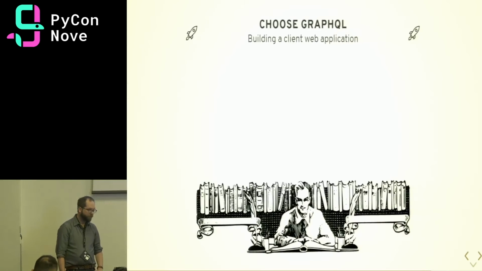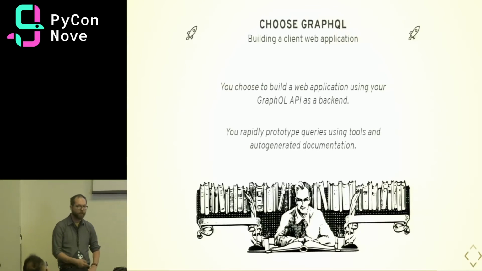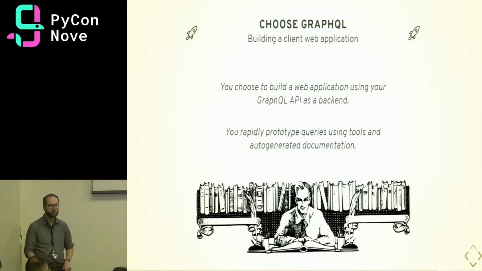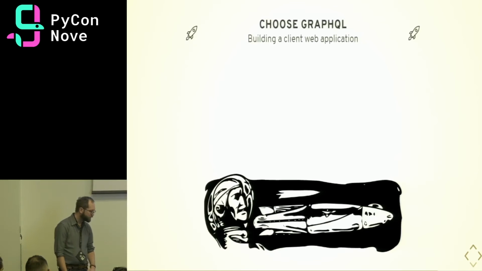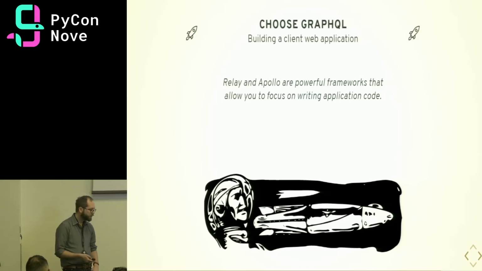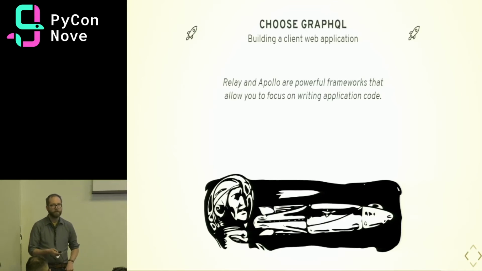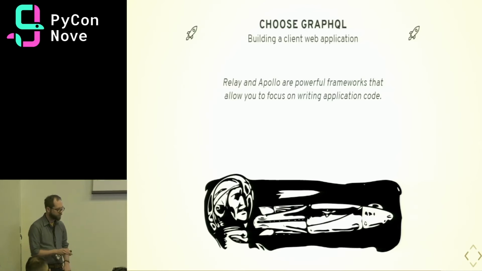So luckily, with GraphQL, API documentation is a first-class citizen. We have auto-generated documentation that we can explore and prototype queries with using GraphiQL, and it's a pretty awesome tool, great experience. You might choose to use a GraphQL client in JavaScript, like Apollo or Relay, to manage some of the complexity of interaction with your API, which can lead to hundreds or even thousands of lines less JavaScript, which is great. We want less code in general, and we also want less JavaScript.